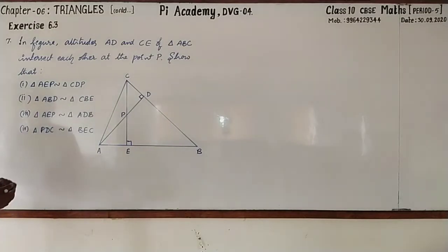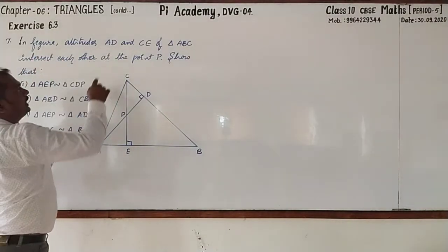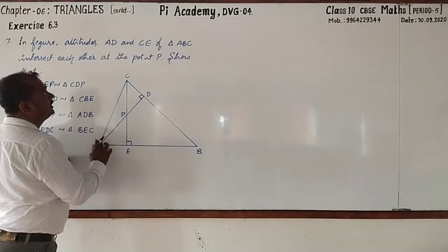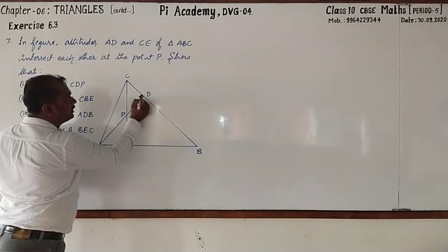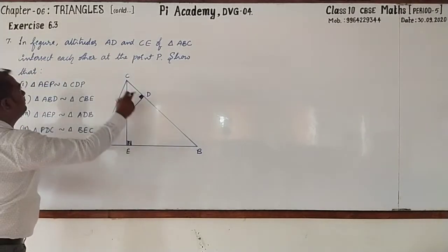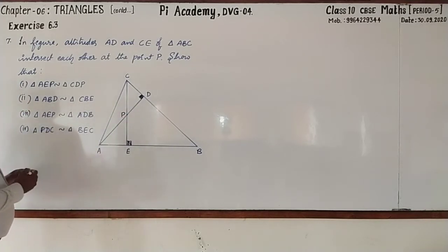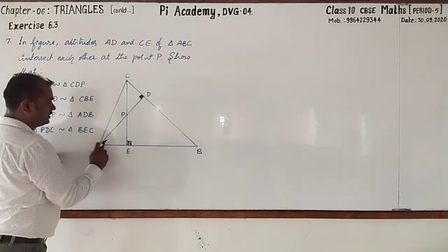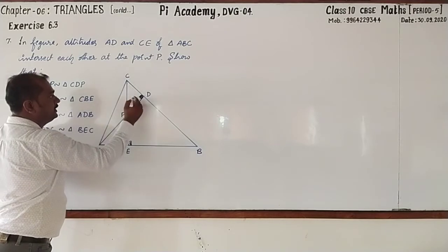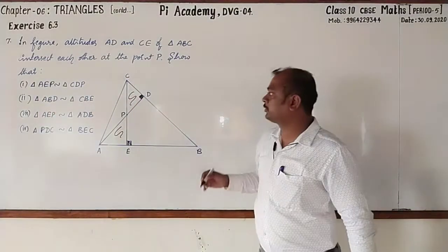Hope that you have written. Just observe here. In this figure, altitudes AD and CE, see that? AD is the perpendicular, and CE is also. These two altitudes of triangle ABC intersect at a point, that is P. Then we have to show that triangle AEP is similar to triangle CDP. Very simple. Let's go for proving one by one.